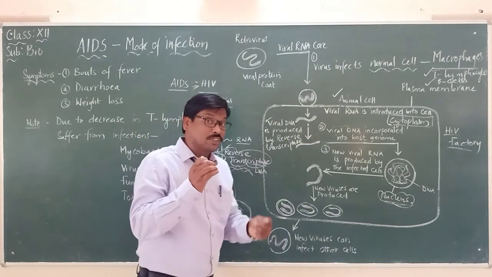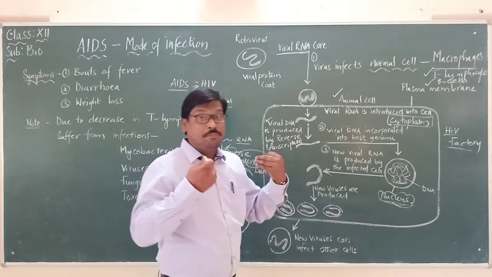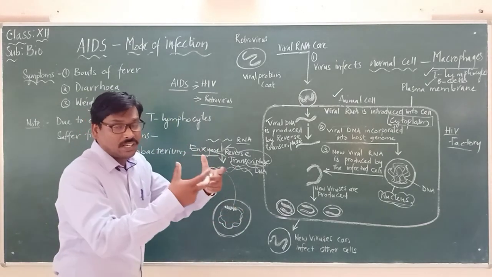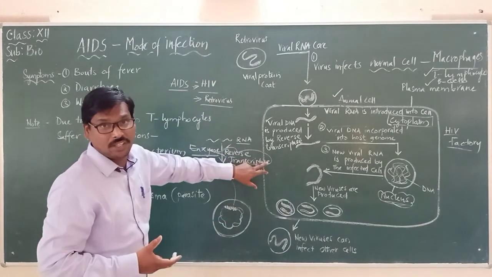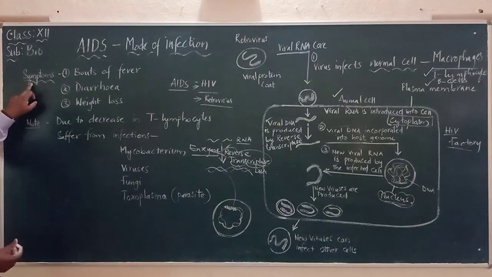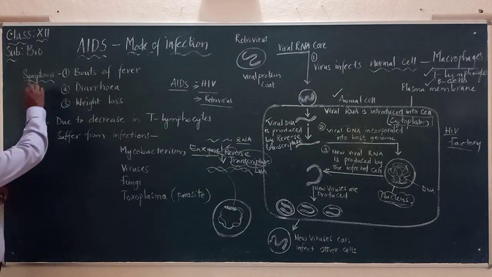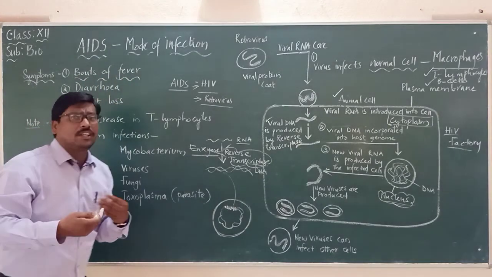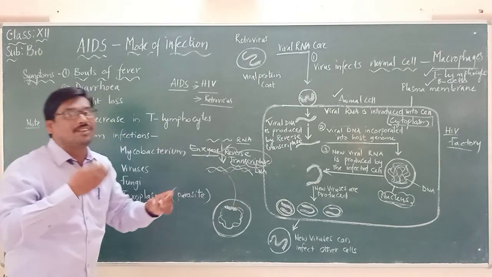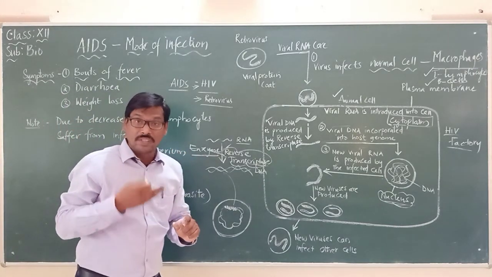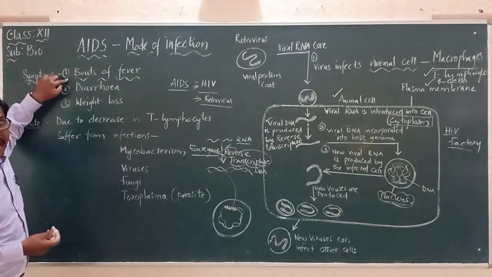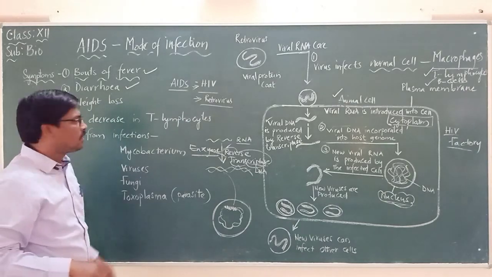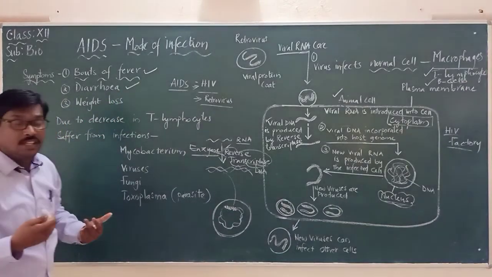When these T lymphocytes are infected, the immune system becomes weak, during which time the body of the person infected with HIV will be showing some symptoms. What could be those symptoms? Bouts of fever. At regular intervals, that person will keep suffering with fever, which we call bouts of fever. He or she may also suffer with diarrhea, and slowly they lose their weight.